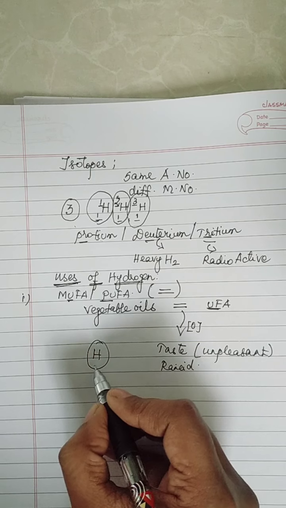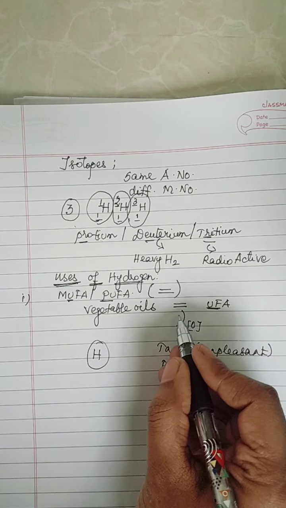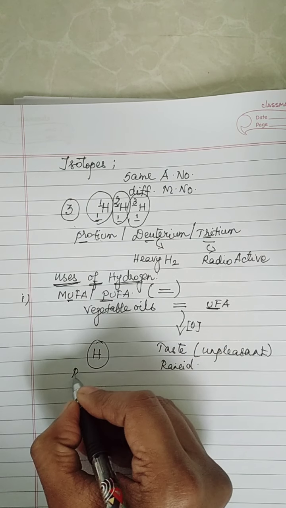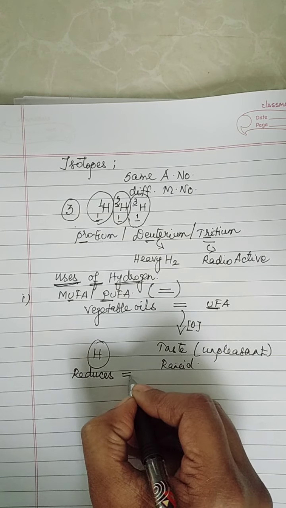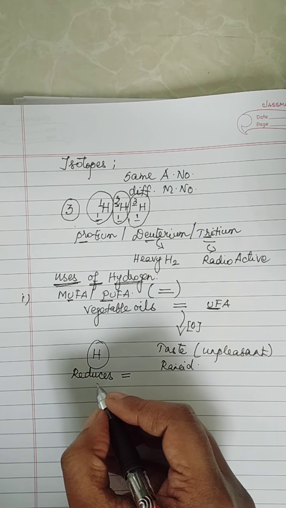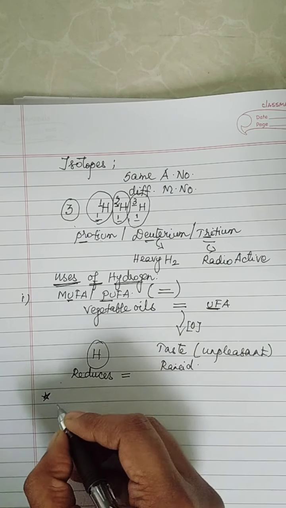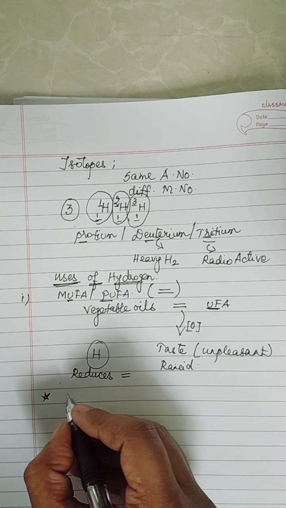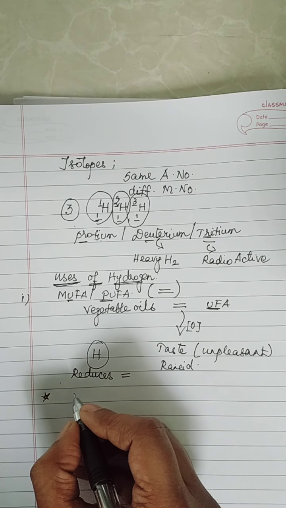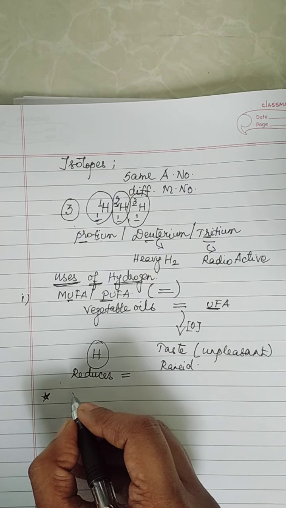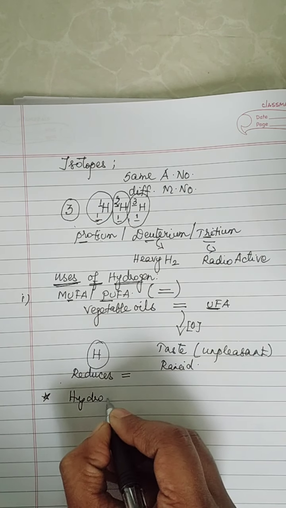So, what is the role of my hydrogen here? My hydrogen reduces the number of double bonds. It reduces the number of double bonds, but it will not remove them completely. So under controlled conditions, my hydrogen will reduce the double bonds in edible oil. So what is the technical term for that? It is called hydrogenation of vegetable oils. This is your first use of hydrogen.